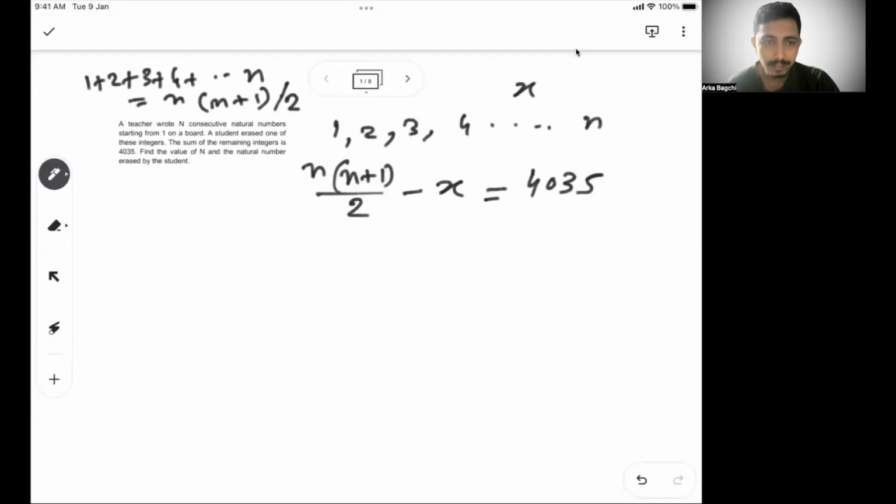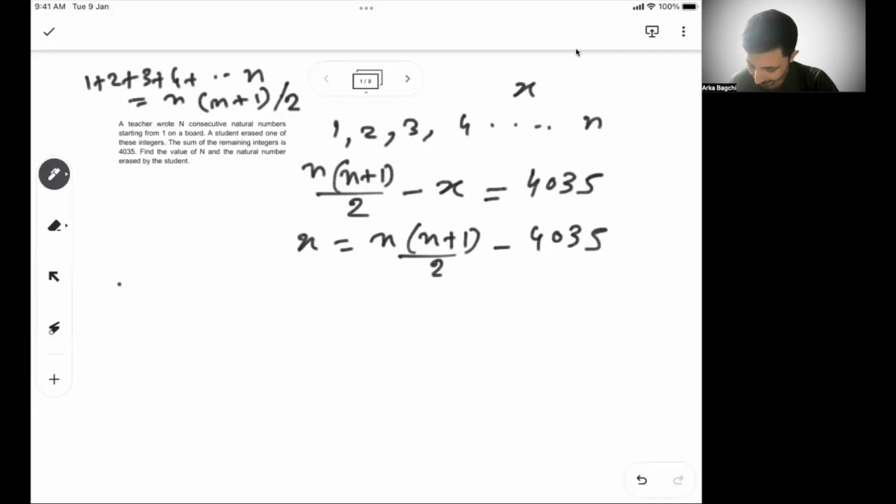So if I subtract x from the sum, I will get 4035, the sum of the remaining integers. So this is what we have to figure out. Now, if you see, what does x mean? x means n into n plus 1 by 2 minus 4035, just changing the sides.